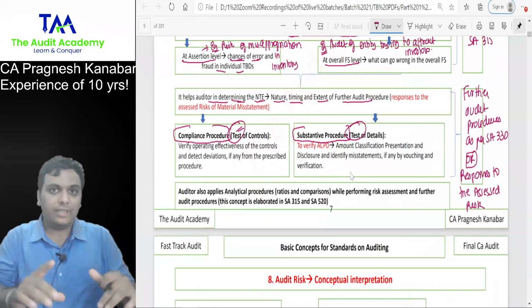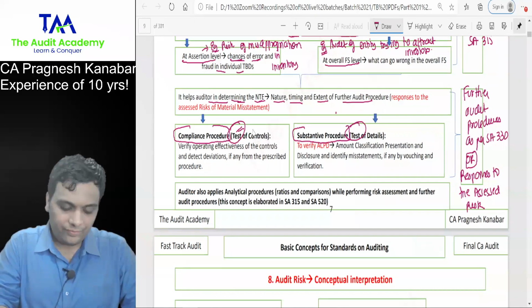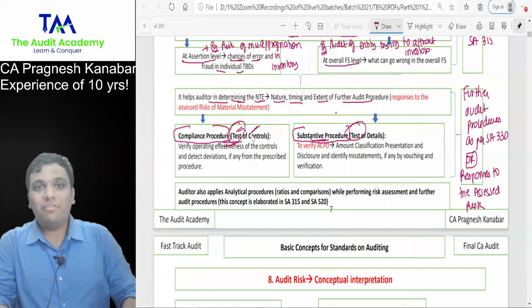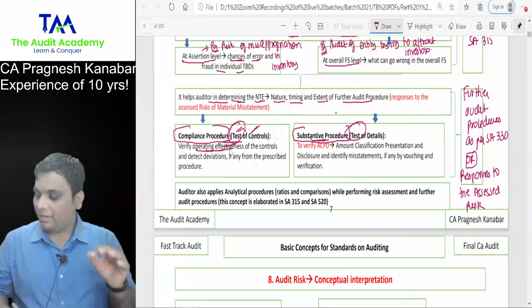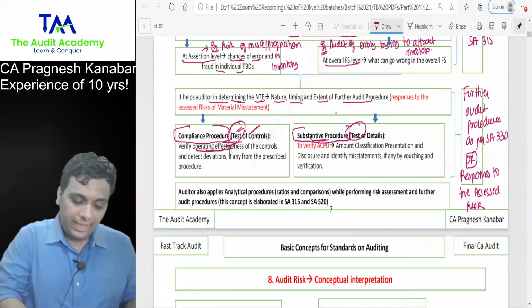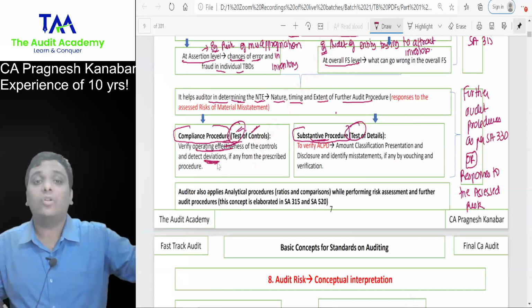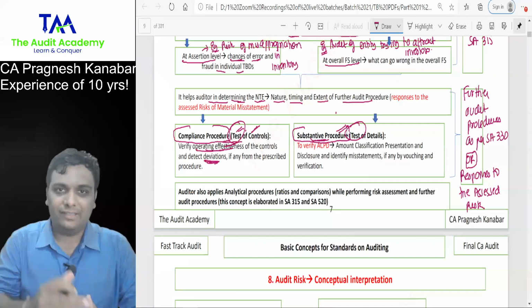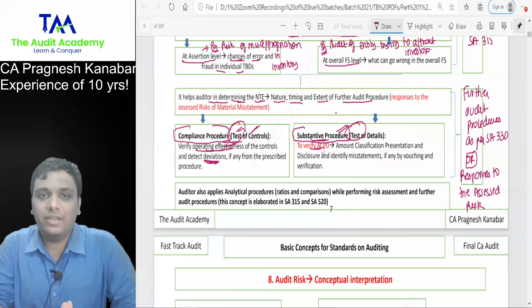Okay, everyone over here. Further audit procedures. And don't worry, I will say this again in those SAs also. Further audit procedures are divided into two parts: compliance procedure and substantive procedure. Compliance procedure is test of controls, where we actually test the system, whether it is functioning effectively or not, verifying operating effectiveness of the controls, and to detect deviations, that means if the controls are not followed properly. Whereas in substantive procedures, we will perform test of details. All right. And we will verify ACPD: amount, classification, presentation, disclosure.